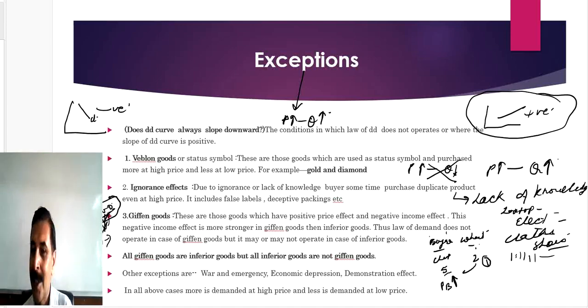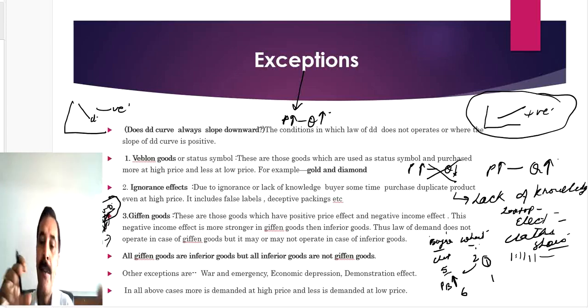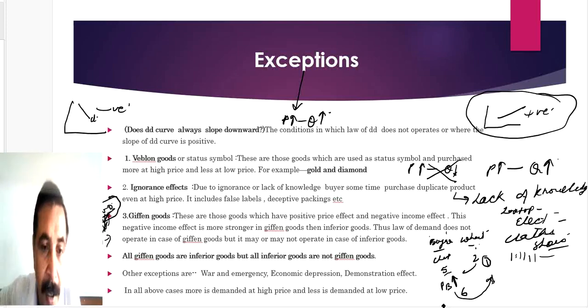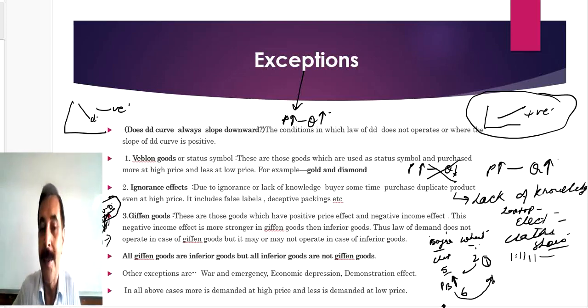Okay. What will happen now? This buyer has wheat only for 1 day. It means this buyer needs to increase the consumption of bajra to 6 days. And if the price of bajra falls, he will just transfer the resources, resources meaning money, from bajra and will purchase more wheat. Consumption of bajra will fall. That is Giffen goods. One more thing, all Giffen goods are inferior goods. Means all Giffens are low quality products.